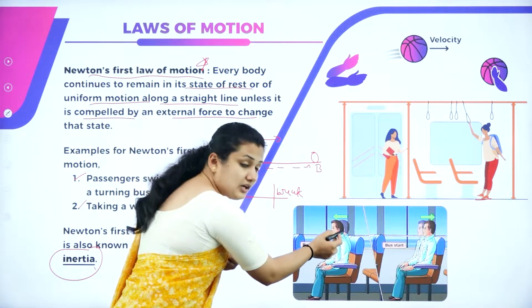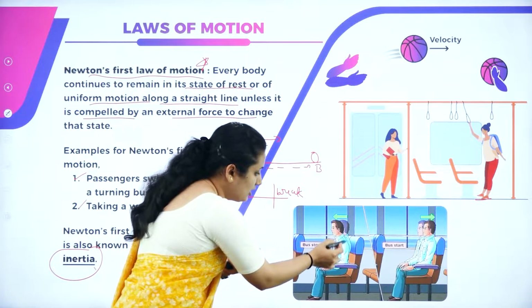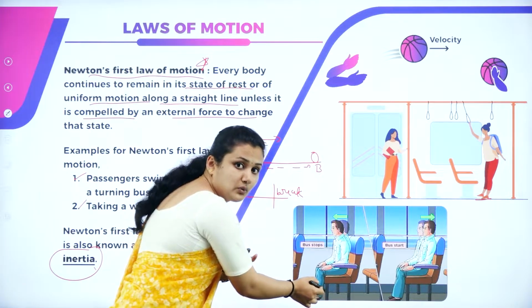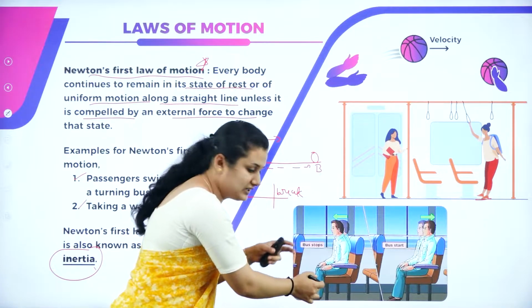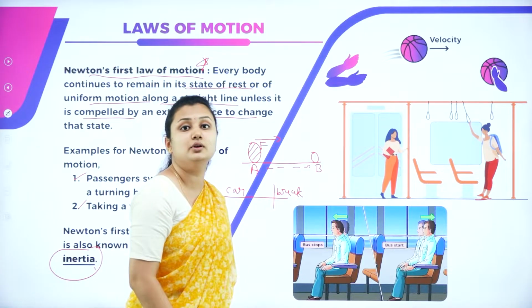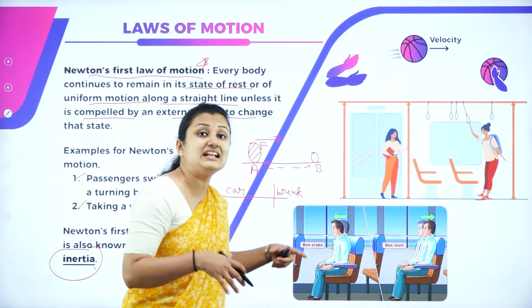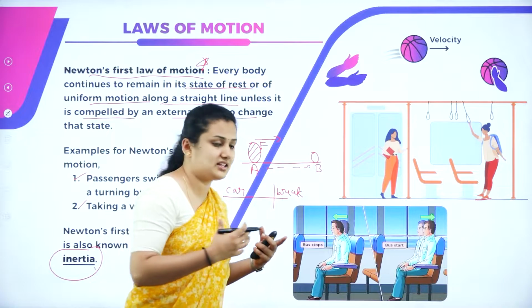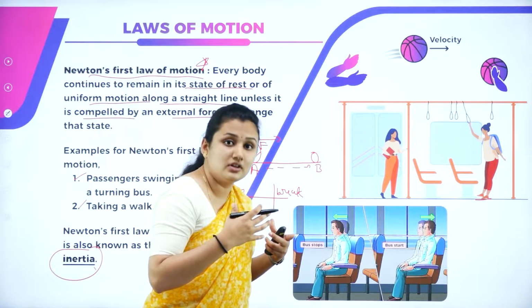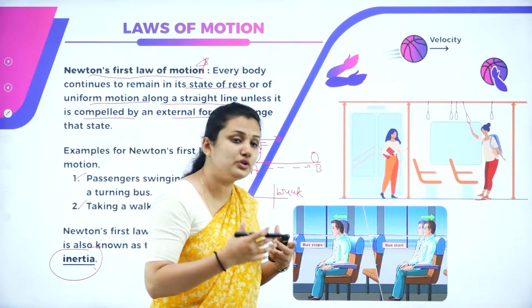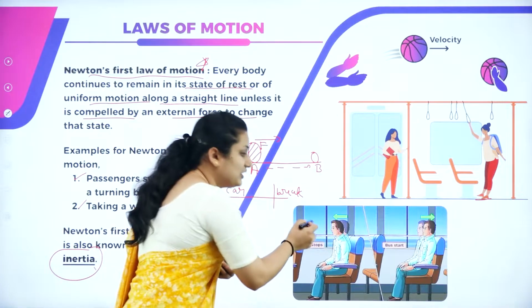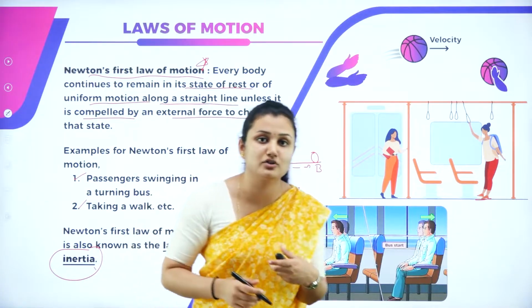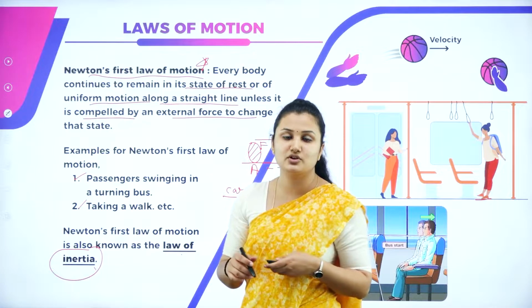You are moving in the bus. Your legs are connected to the ground. When the bus stops suddenly, the legs immediately come to rest, whereas your body takes a moment to come to rest. It will still be in the state of uniform motion. That is why you feel that forward jerk. That is because of inertia.